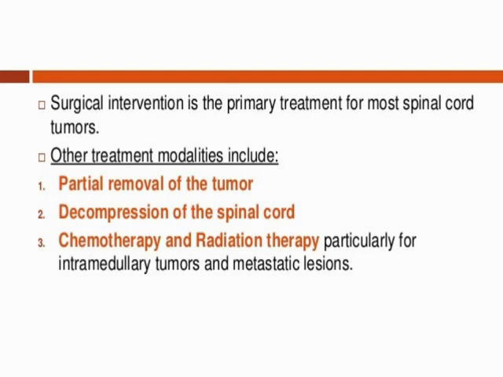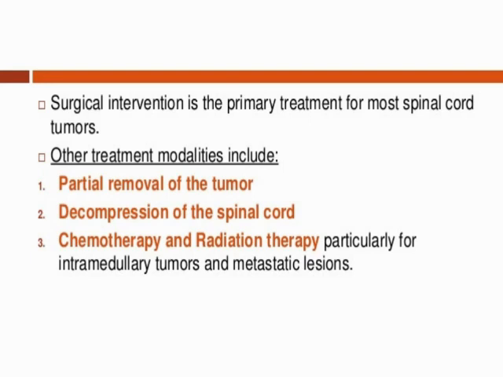First, surgical intervention is the primary treatment for most spinal cord tumors. So it is the most important and primary treatment for spinal tumor. For example, in surgical management, we make a surgical opening at the site of the spine, and we remove the affected tissue or mass in the surrounding area of the spine. It is called lumpectomy.